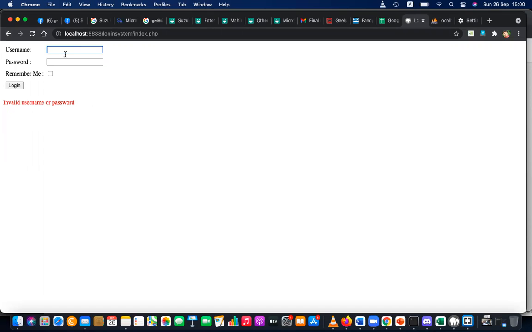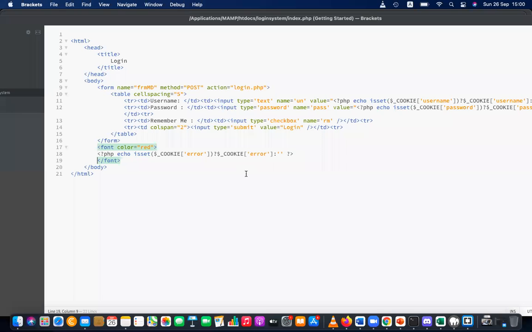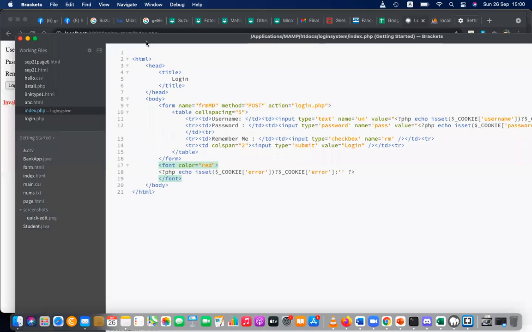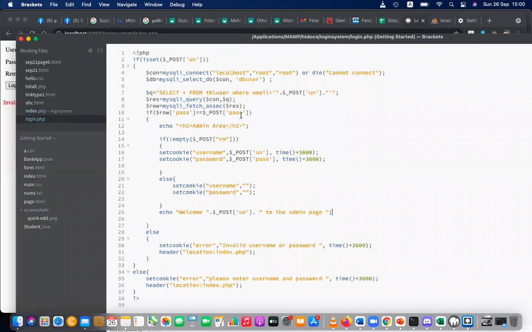So let's make it blank and try. Then say, oh, that's wrong. If it is blank, it should not go here. What has happened? Something wrong there. Okay, something wrong in my code.